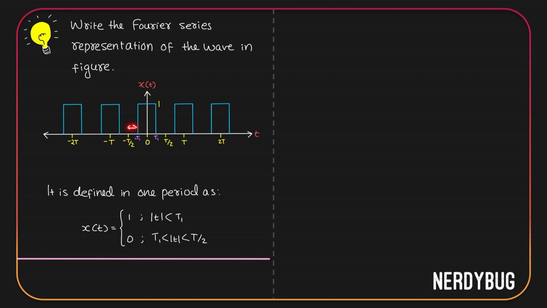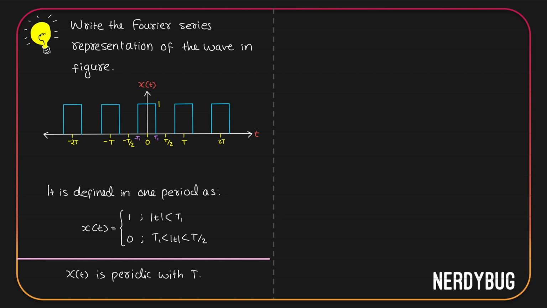Between minus t by 2 and minus t1, it is 0. Between t1 and t by 2 also, it is 0. And it repeats at every multiple of t. So first observation we can make is that x of t is periodic with a time period t.